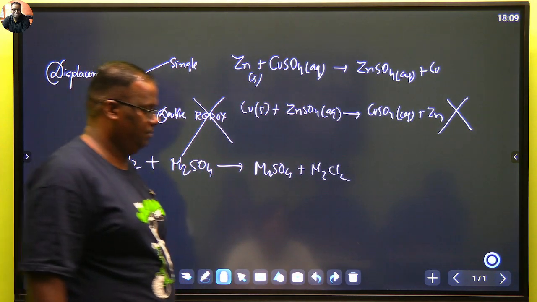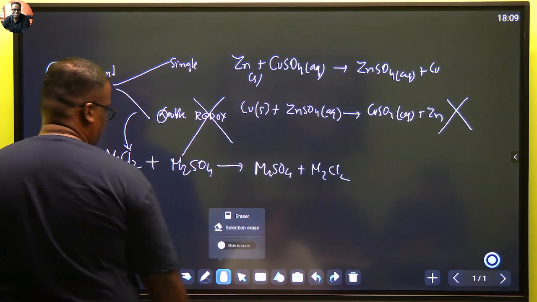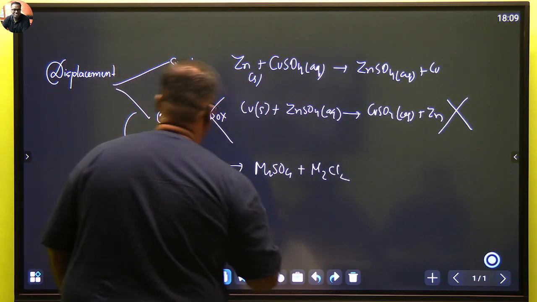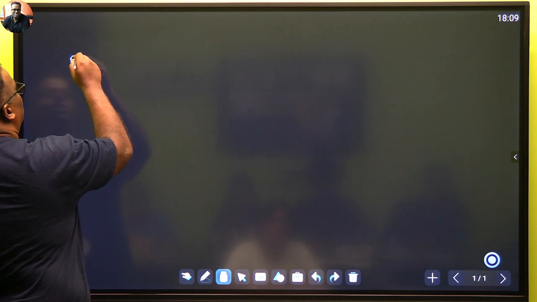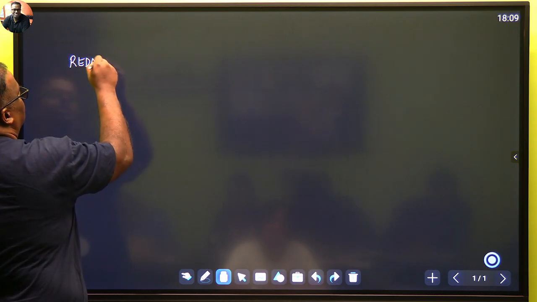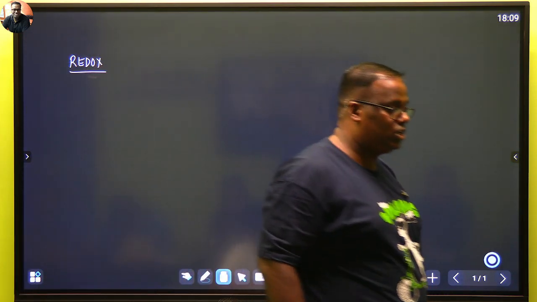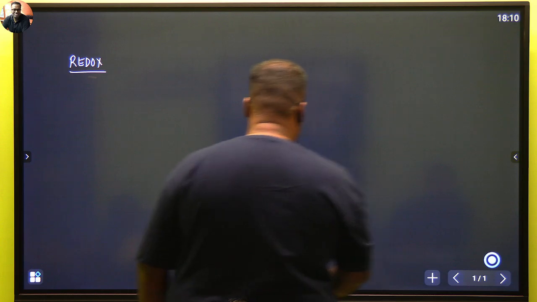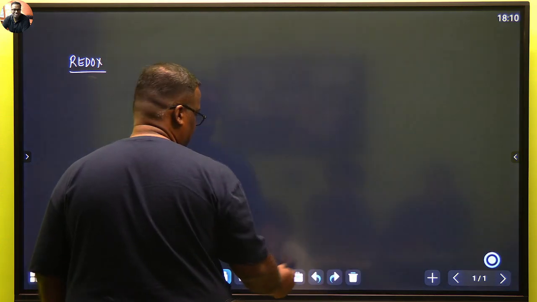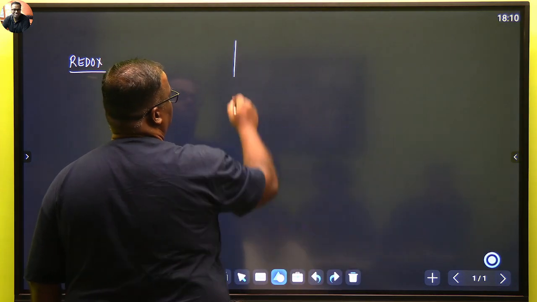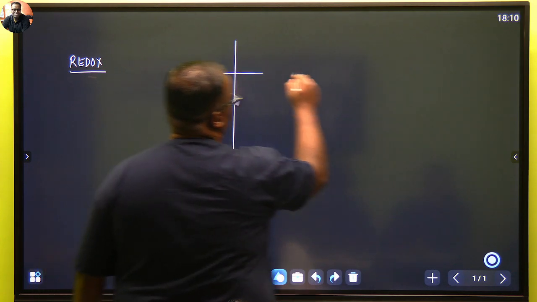Okay? Now come to redox, the most stylish one. Redox: reduction, oxidation. First go by the NCERT way. What is oxidation? Addition of oxygen. So let us make the platter. The platter is very important in this. Let's make the platter.